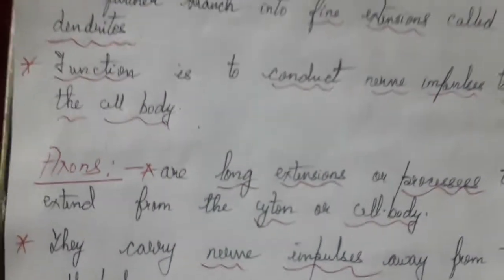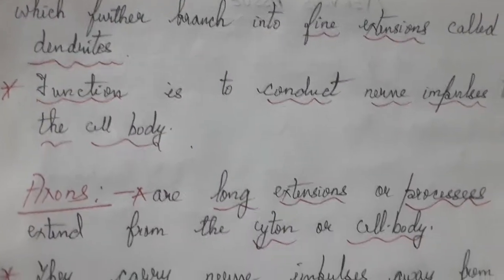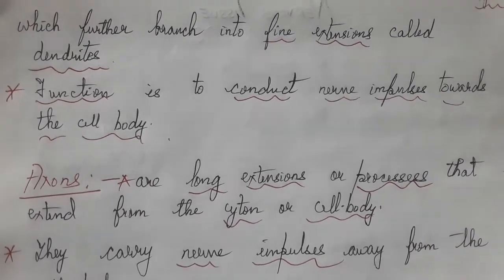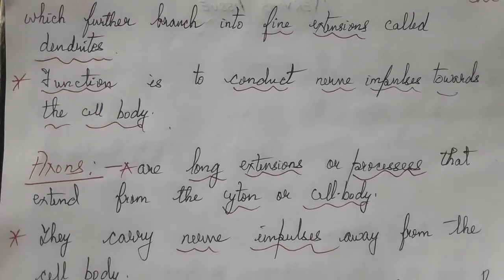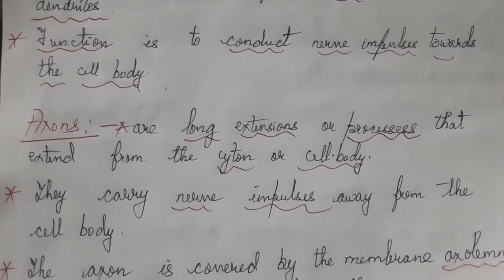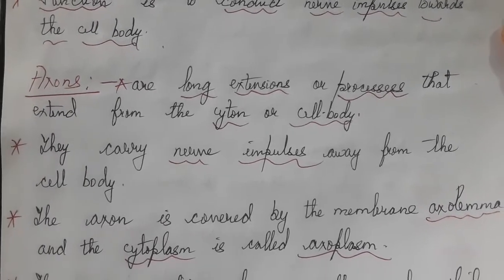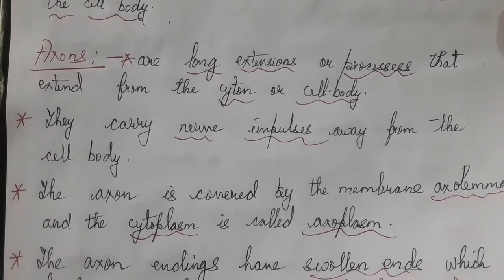They are grouped into the cell body or cyton or perikaryon or soma. Long and short processes arising from the cyton are called dendrons, which further branch into dendrites.